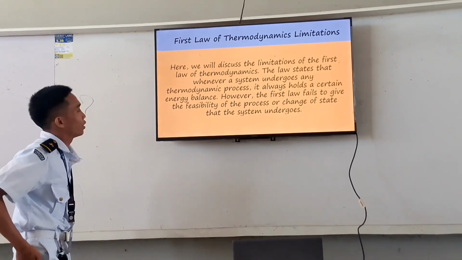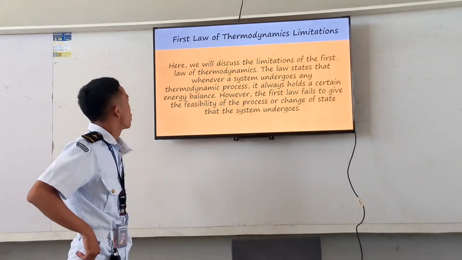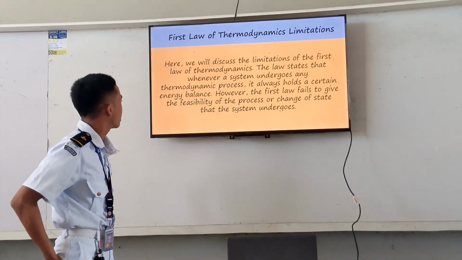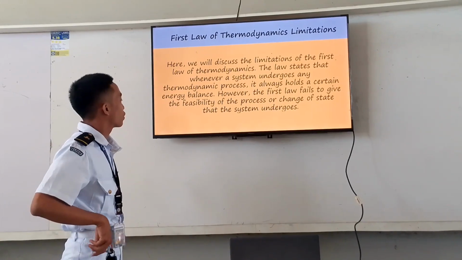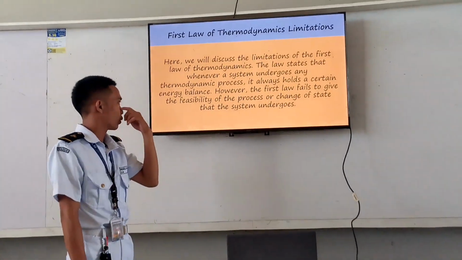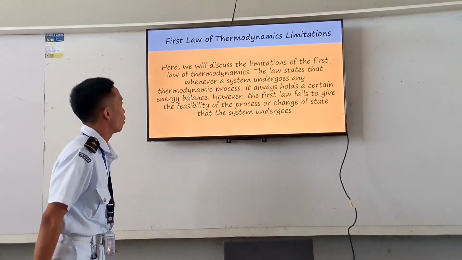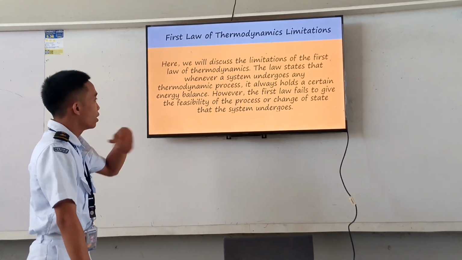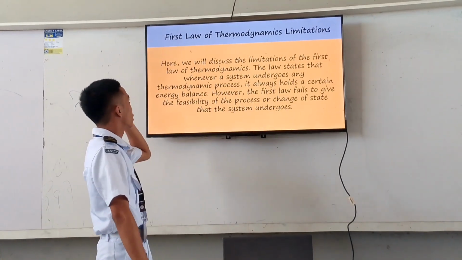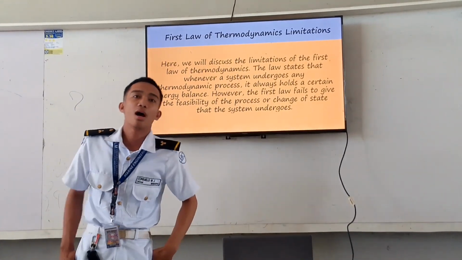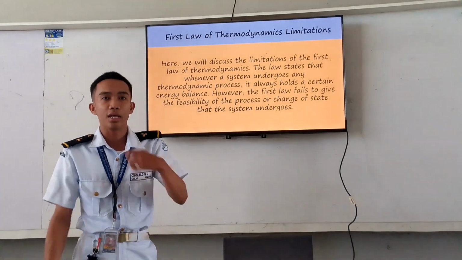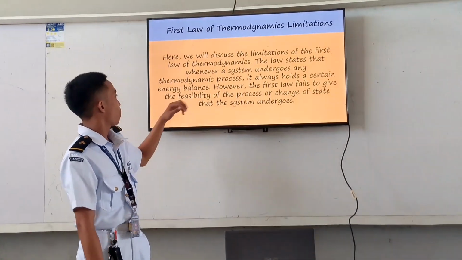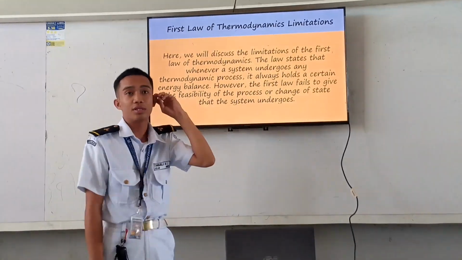The first law of thermodynamics limitation. Here, we will discuss the limitation of the first law of thermodynamics. The law states that whenever a system undergoes any thermodynamic process, it always holds a system energy balance. However, the first law fails to give the feasibility of the process or change of state the system undergoes. So the first law of thermodynamics maintains energy balance in any process but fails to address the feasibility or possibility of state changes in the system.